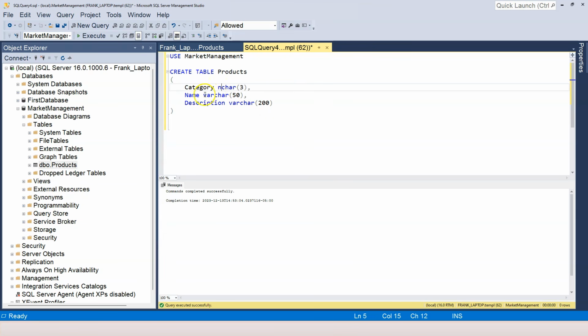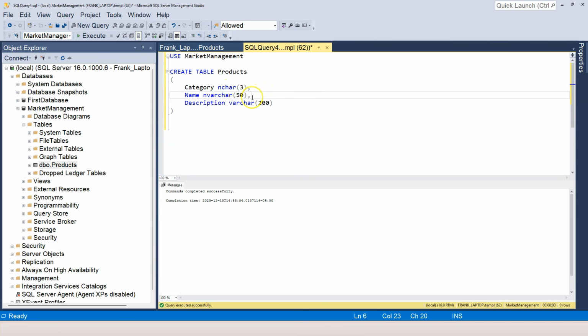So nchar or nvarchar just means that the column supports Unicode. Unicode is good for storing other languages like Chinese, Japanese, whereas if you just use English, you can get away without the N here, right?